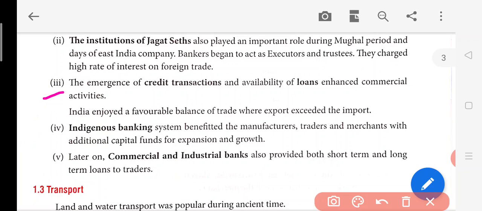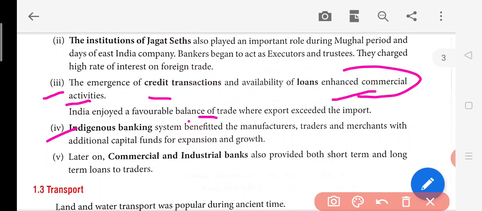The emergence of credit transactions and availability of loans enhanced commercial activities. Now, suppose you are selling something in a credit transaction, it boosts up trade, and you are also getting loans. So when you get the loan and credit transactions happen, all these things increase commercial activities. Just like it is happening today, we have banks which provide loans, and credit transactions also happen. When we do wholesale or retail business, we sell our goods on credit, and after some time we receive the money. So this was happening at that time also.